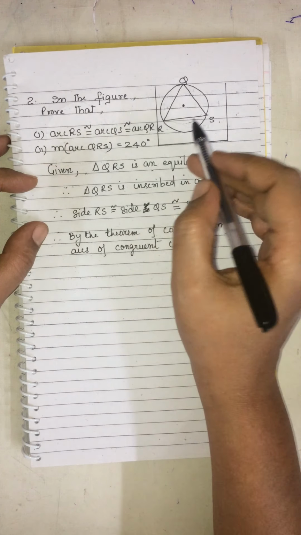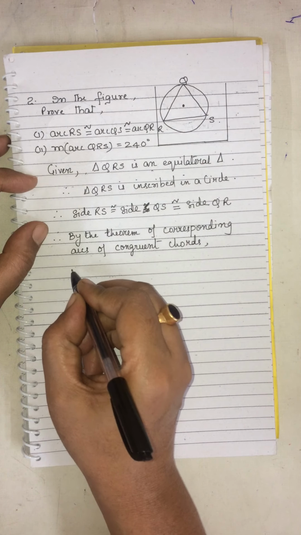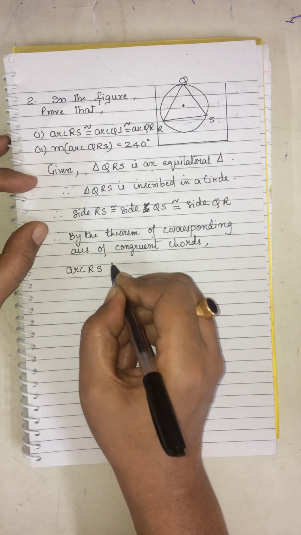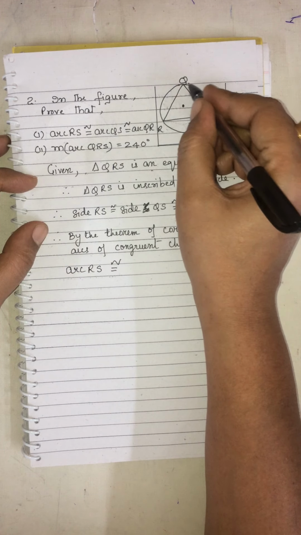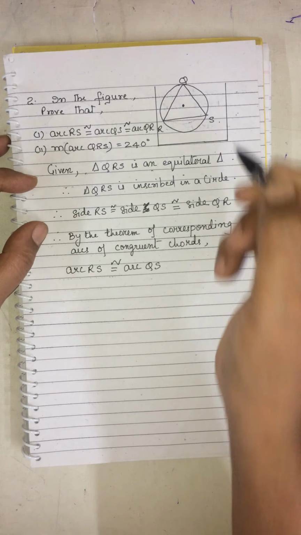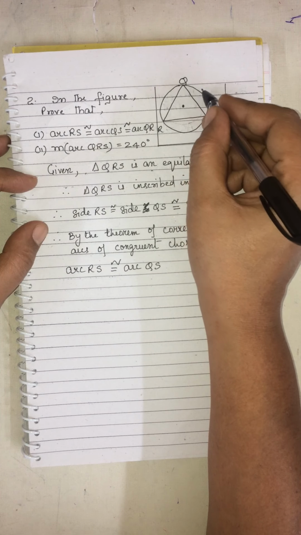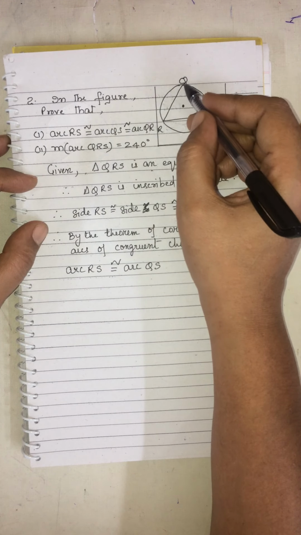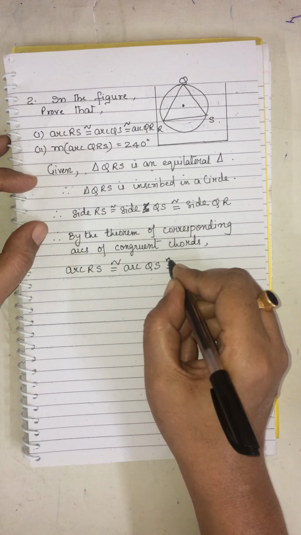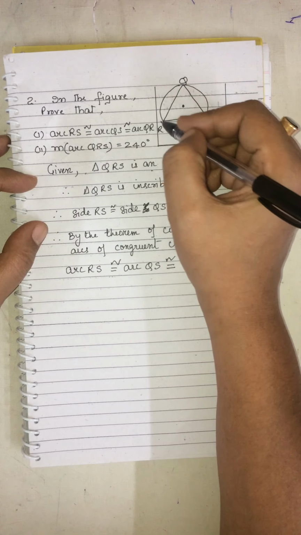What do we have? The corresponding arc of RS is arc RS. Arc RS will be congruent to arc QS, that is the corresponding side is QS. For the side QS, the corresponding arc is arc QS, congruent to arc QR.